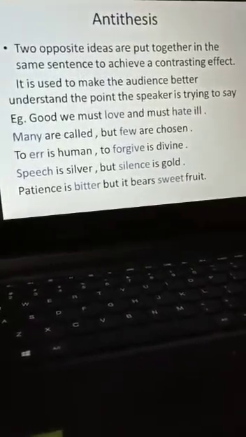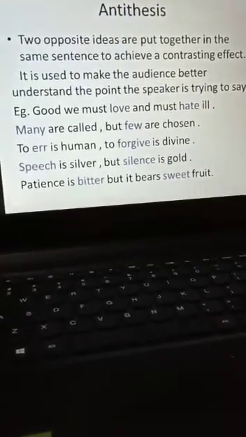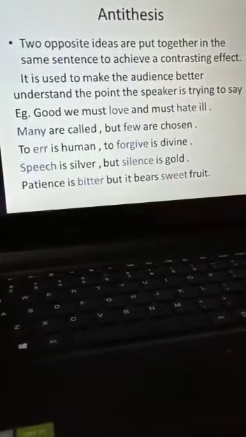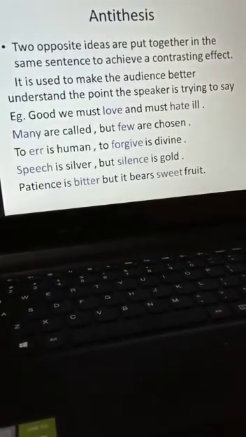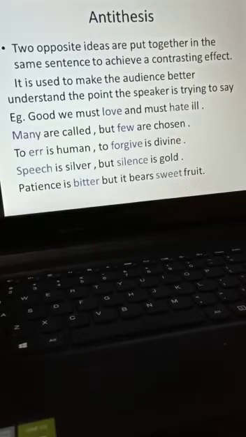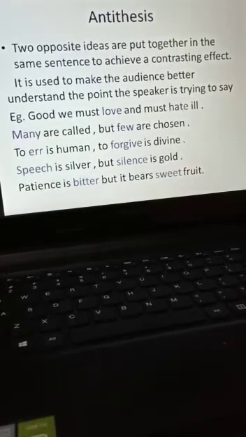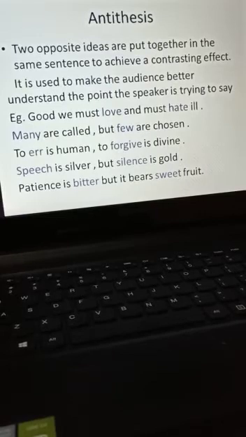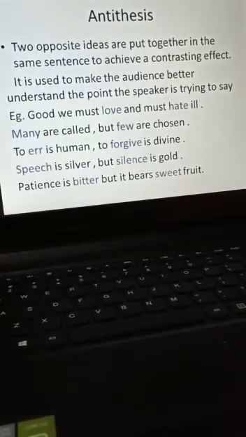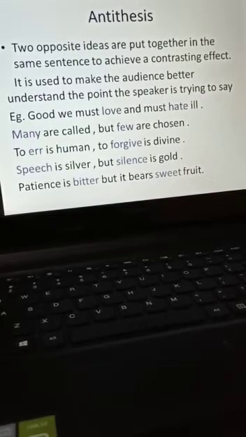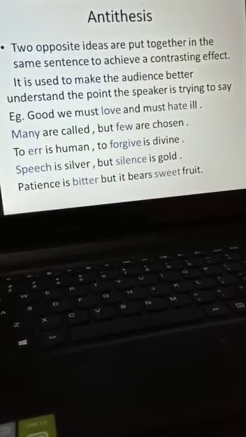Antithesis, a striking opposition or contrast of words or sentiments is made in the same statement. Here you can see two opposite ideas are put together in the same sentence to achieve a contrasting effect. It is used to make the audience better understand the point the speaker is trying to say. So children, you will see two opposite ideas in the same sentence. The examples will make you understand more clearly.